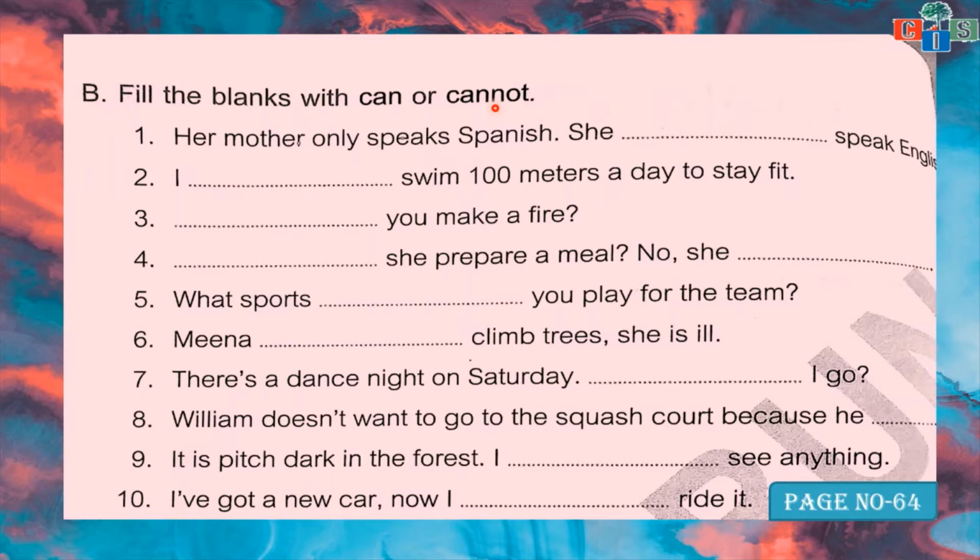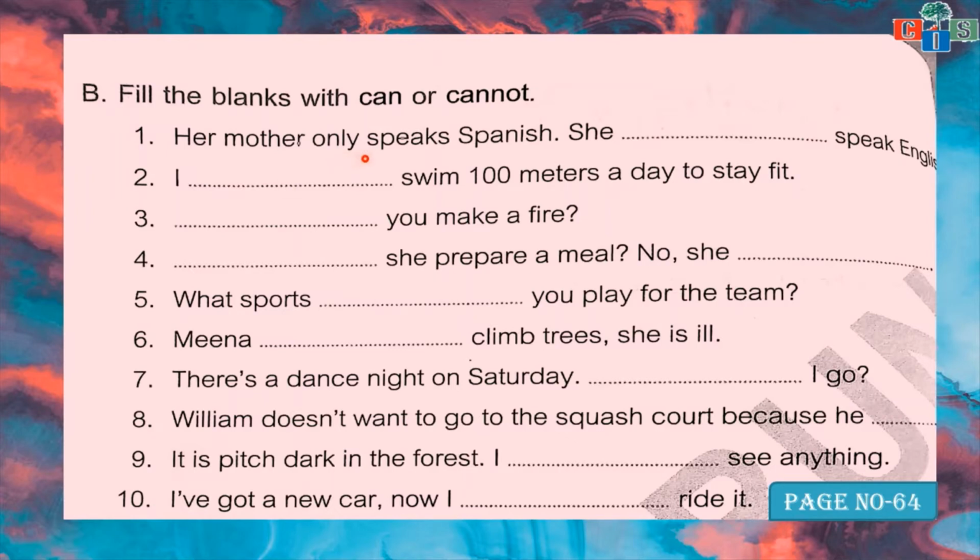Why are we using can or cannot? Can or cannot can be used to express possibility of an action, or ability, or to ask permission, or for suggestion. For these four things: possibility, ability, permission and suggestion. I discussed it before. So today you have to use can or cannot in the given blanks, and you have to complete this exercise. So the first one we will do here.